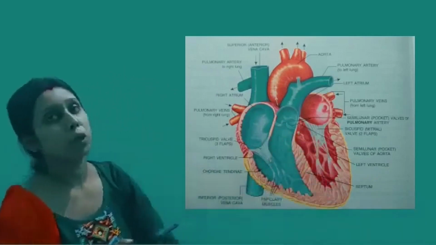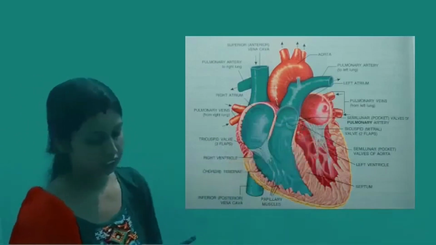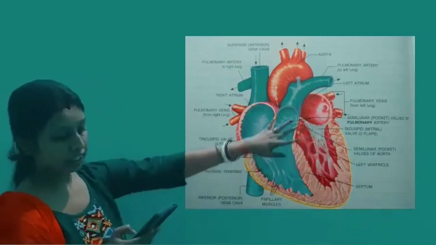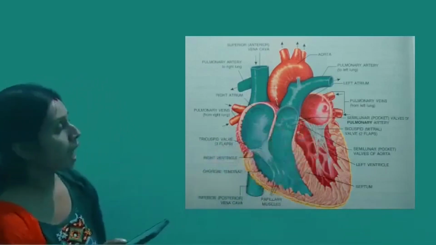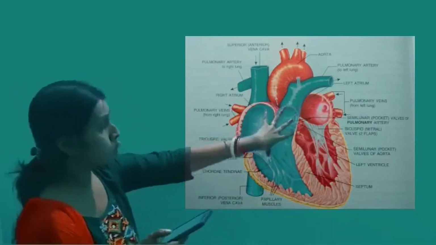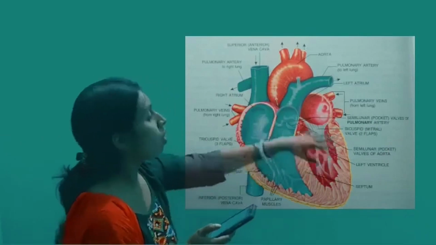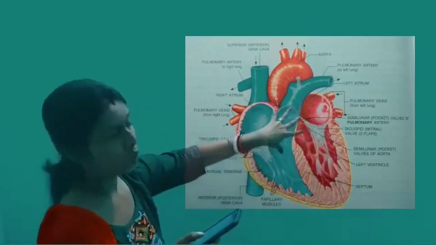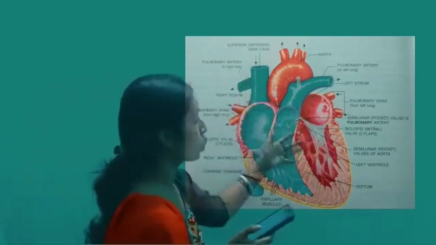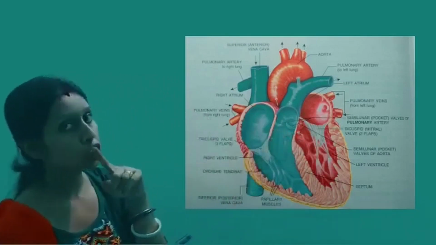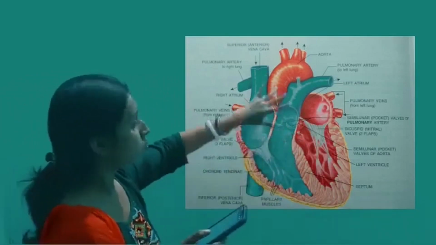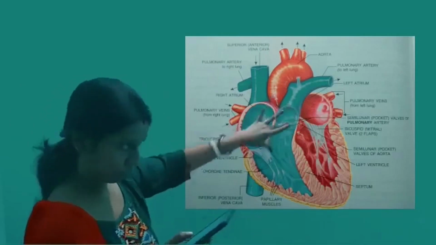Now we will be discussing these four valves. The very first is the right atrioventricular valve, which has tricuspid valves arising from the papillary muscles of the ventricular walls, held in position for the purpose of unidirectional flow by the chordae tendineae.